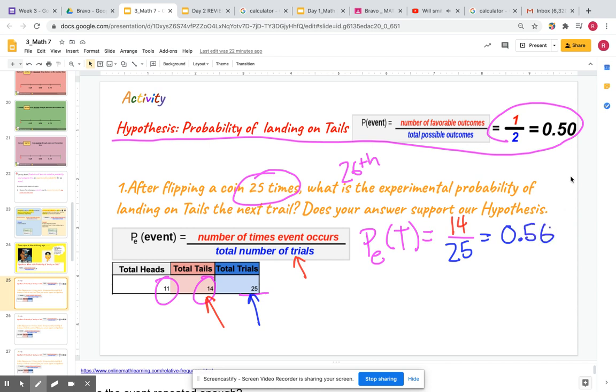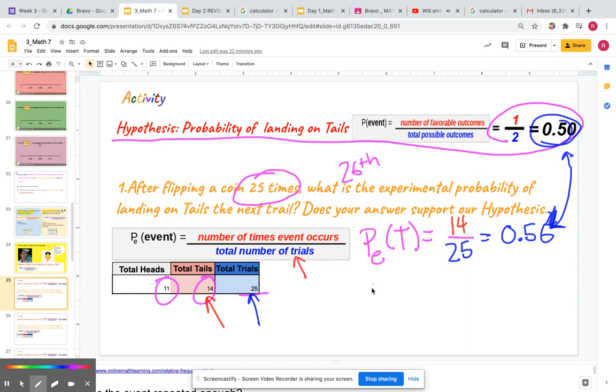That is not equal to 0.50. So I said, I think I should investigate a little bit more, because this coin does not look fair. It should be equal to 0.50, and right now it's telling me that it prefers tails. I'll show you why.